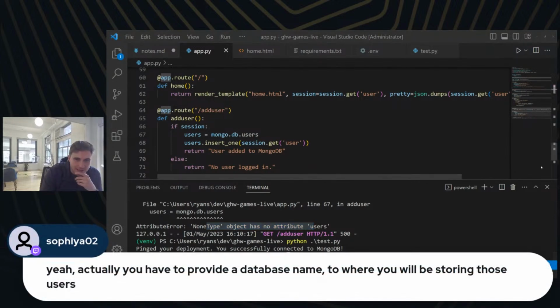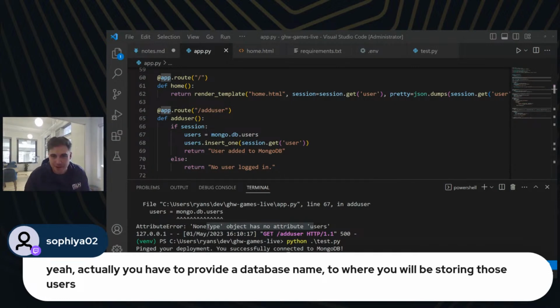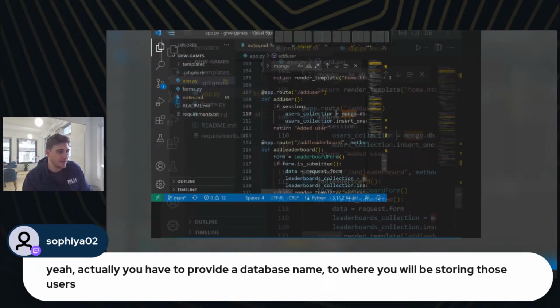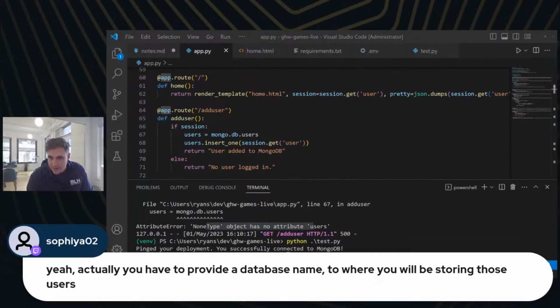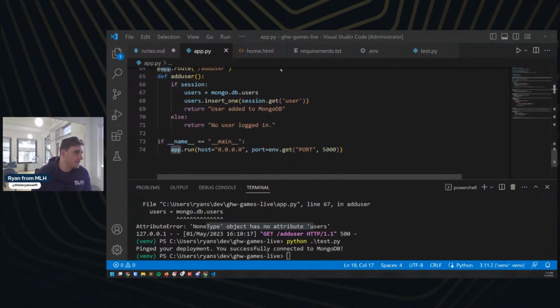Yeah, so I see this comment again here, Sophie, and I didn't have to do this previously. I can actually show you some other code I had for it. My understanding was that Mongo natively sets this up for you if it doesn't exist already. Let me just pop this onto screen real fast. So this is exactly what I had previously, which is very similar, if not identical, to what we have. And this does run, this does work. So I'm confused as to why it's not working here, but I don't know enough to tell you why.